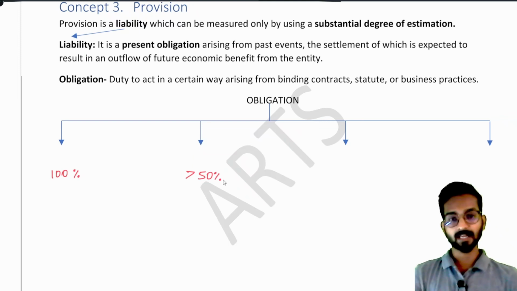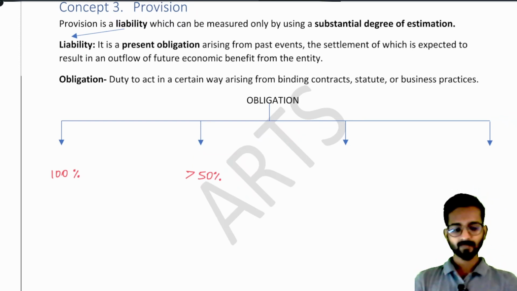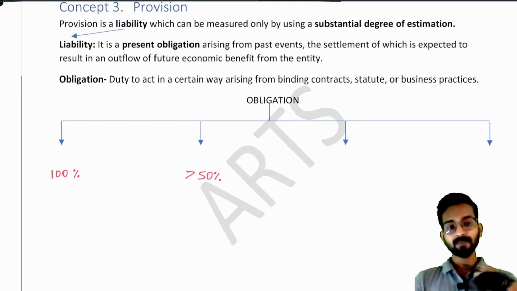Now, if the obligation on us is 100% sure, that I have to definitely make the payment, as in our example we purchased raw material from A, so 100% sure we have to make the payment. If we are sure for more than 50%, there is an obligation on us that you might have to pay, you might not have to pay. Sir, what is the example of that? You can understand it like this: suppose somebody has filed a suit against our company, and I am sure that there is a 60% chance that I will win the case.